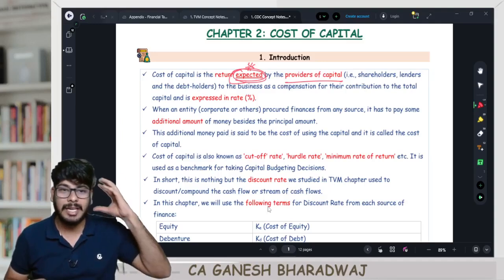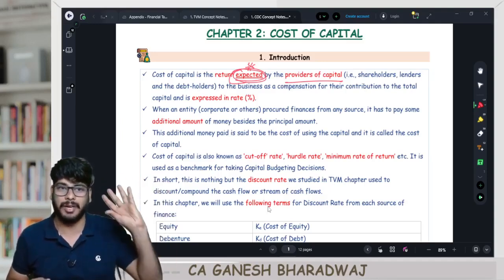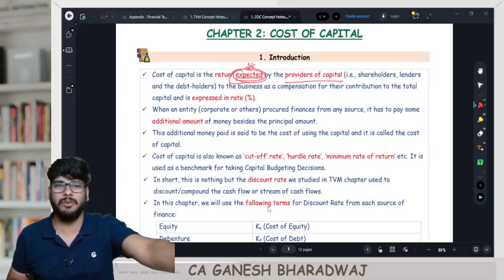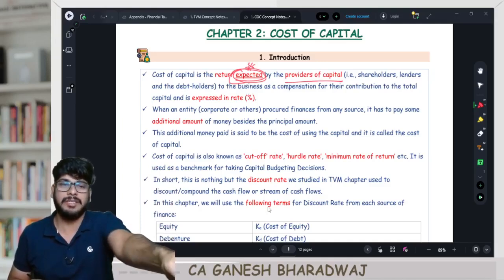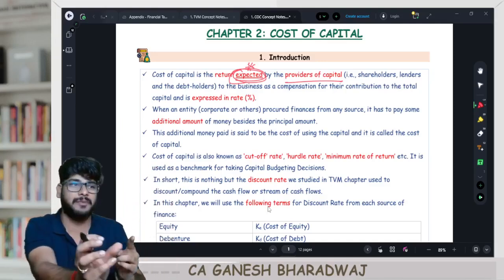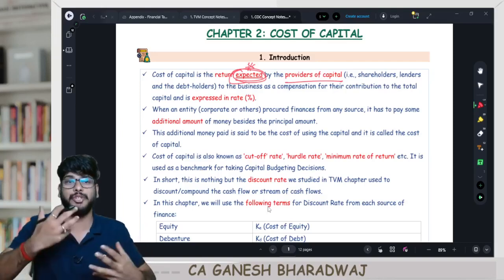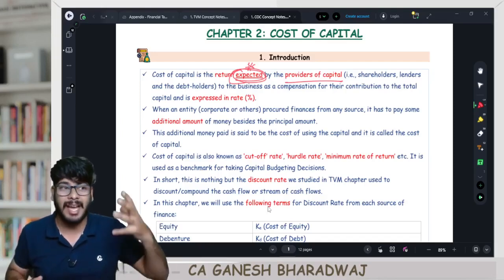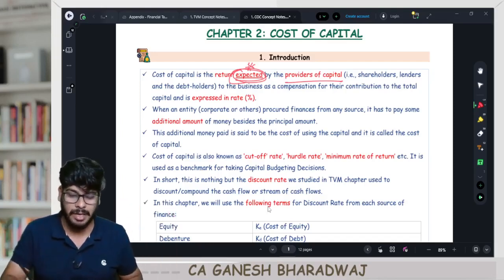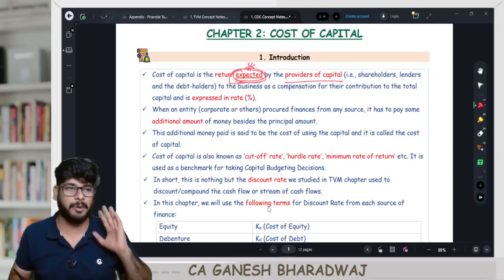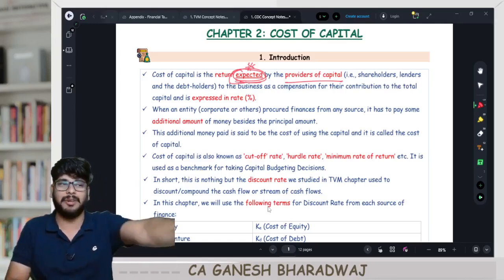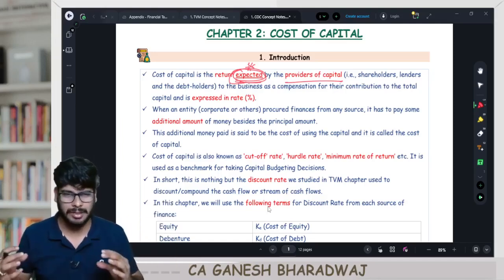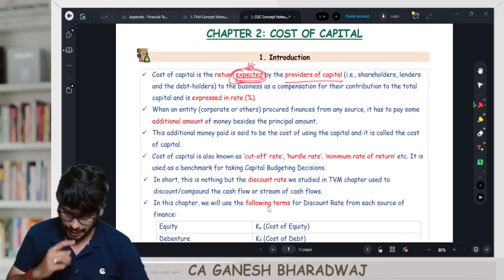Means what? We are dealing with the expectation of the providers of finance. So suppose the company has actually incurred a cost, right? That actual cost is irrelevant. Today, if the investors are expecting something, we deal with these figures. It is based on the model of opportunity cost. Are you clear with this? So we don't deal with the actual figures. We generally deal with the expected figures. And that is the reason why they have used the word return expected by the providers of finance. And remember, return from the perspective of the investor is cost from the viewpoint of the company. Are you clear? This is a general rule subject to a few exceptions. Clear with this, guys? Right.